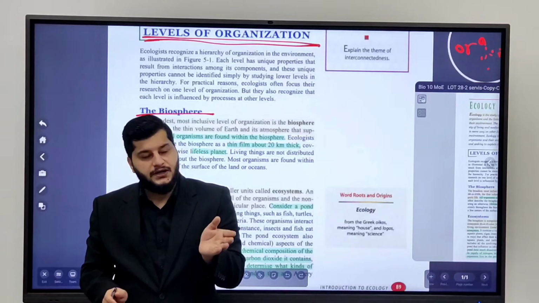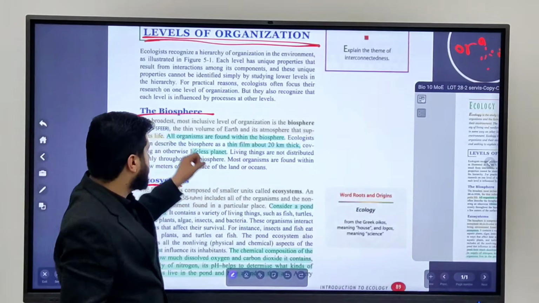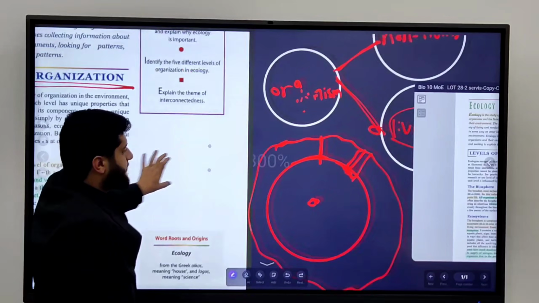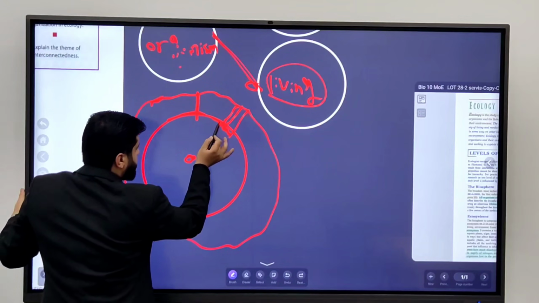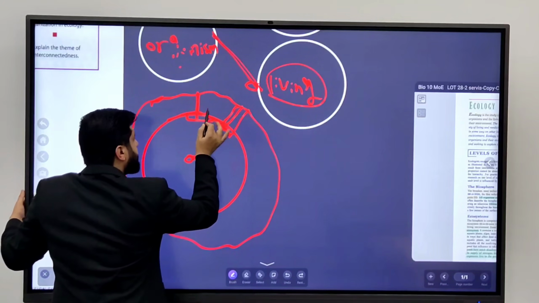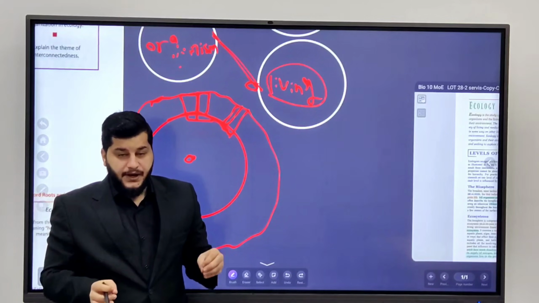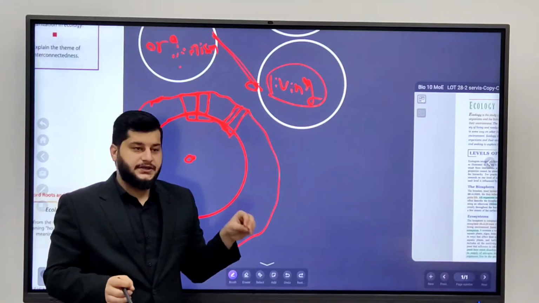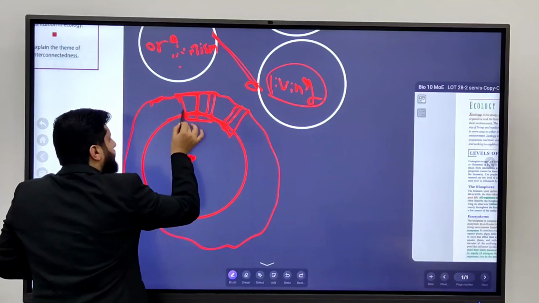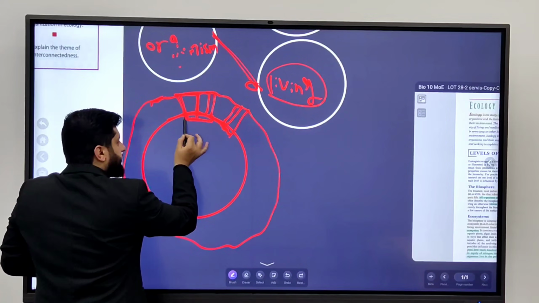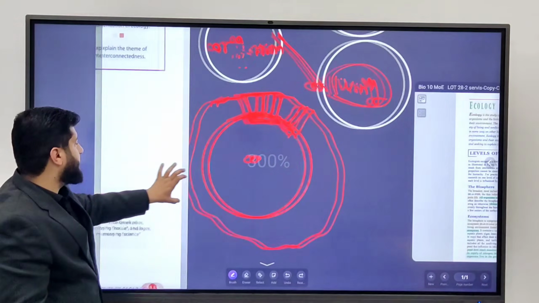Okay, if I ask you what's the biggest or the most inclusive or the most major one, you will tell me the biosphere. Why is it the biosphere? Because the biosphere includes all the organisms from the crust within 20 kilometers to the atmosphere. If I ask you what the biosphere includes in ecology, you will tell me 20 kilometers within the crust of the earth till the atmosphere. Okay?